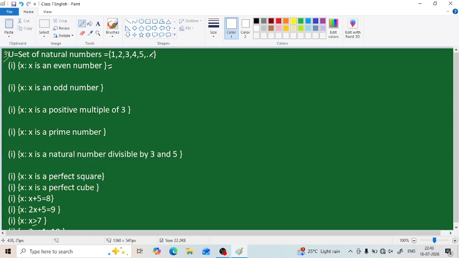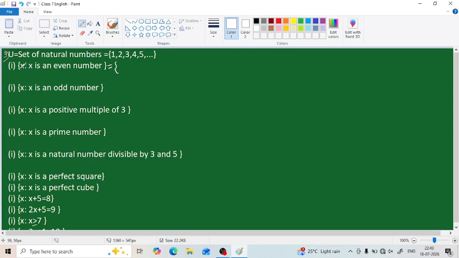For the complement they have said only that we have to write the complement, so we can write the complement set either in roster form or in set builder form. If you are able to write the complement from this statement itself, you can write it. Otherwise, first write the roster form of this set, and then find the complement of that set.